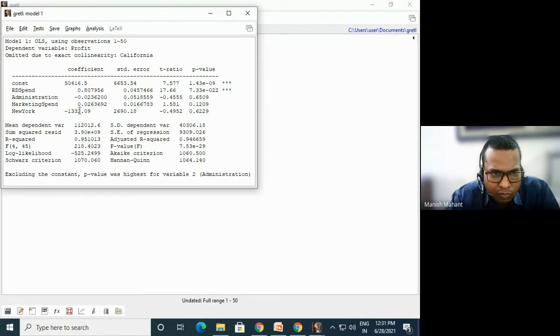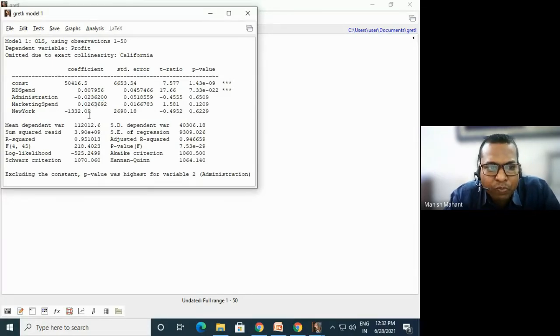Okay, and the coefficient is what? If anything is happening, if it increases, then it must get this much of profit. Okay, this much of profit you are getting. So this is the coefficient one.